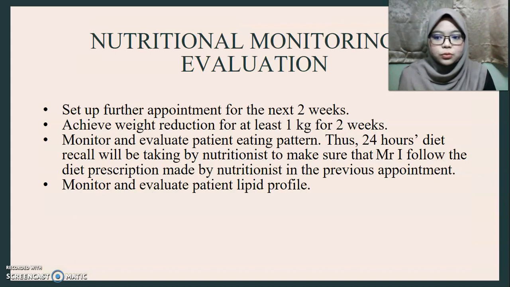For the nutrition monitoring and evaluation, set up an appointment for the next 2 weeks, aiming to achieve weight reduction of at least 1 kilogram in 2 weeks. Monitor and evaluate the patient's eating pattern through a 24-hour recall. The diet recall will be taken by the nutritionist to make sure that Mr. I follows the diet prescription. And the last one, monitor and evaluate the patient's lipid profile.